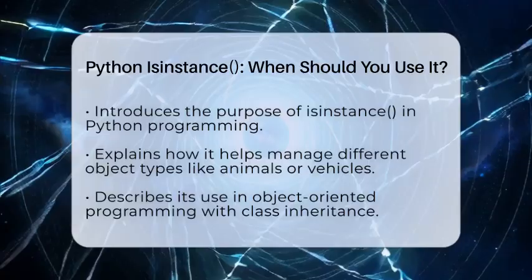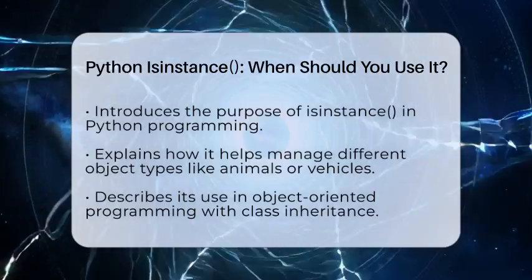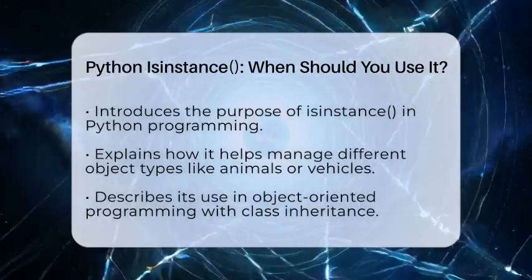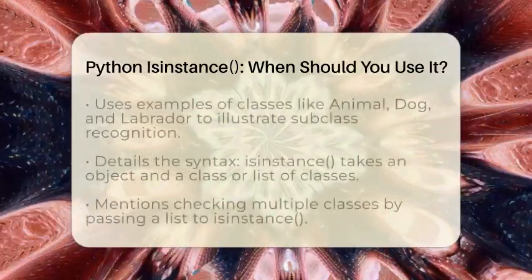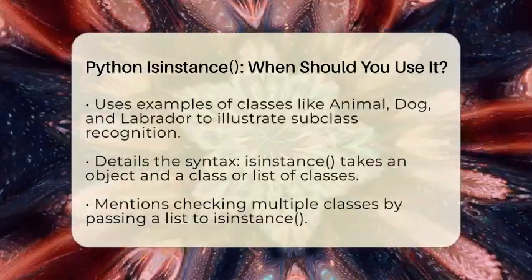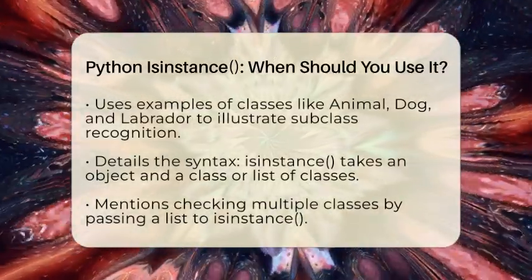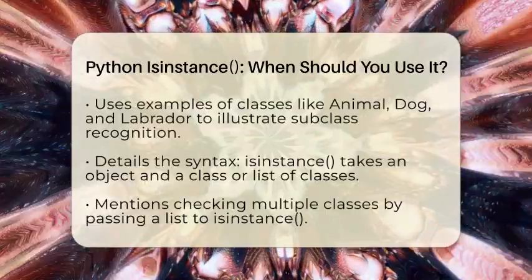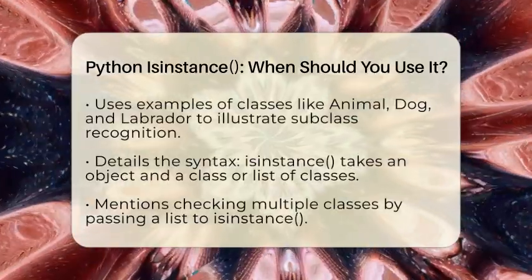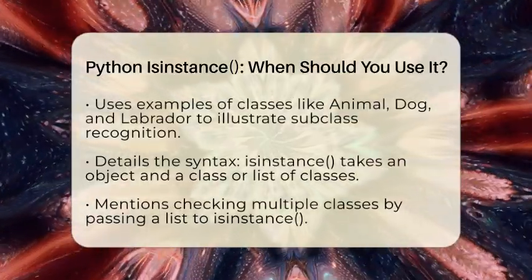When you use inheritance, a subclass can have all the features of its parent class, but sometimes you need to know exactly what type of object you're working with. Think of a class called Animal and a subclass called Dog. If you create a Dog object, you might want to know if it is a Dog or just an Animal. Using isinstance, you can check if the object is a Dog, and it will return True. It also recognizes subclasses, so if you have a class called Labrador that inherits from Dog, isinstance will tell you that a Labrador object is both a Labrador and a Dog. This helps your program decide what actions to take based on the specific class of an object.